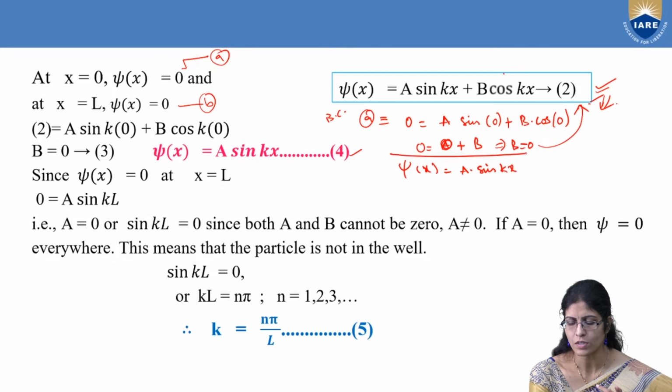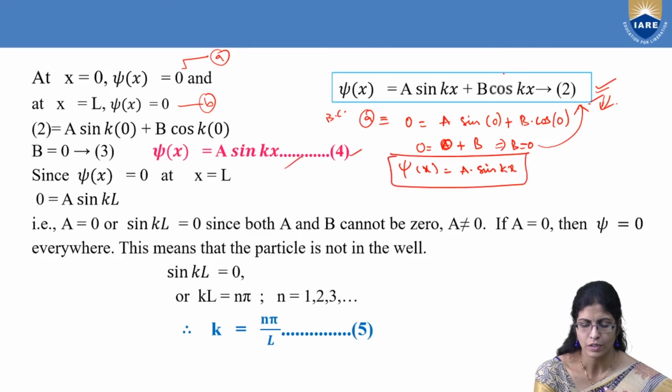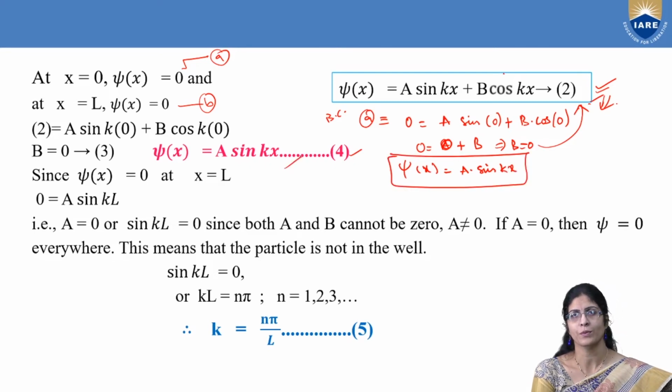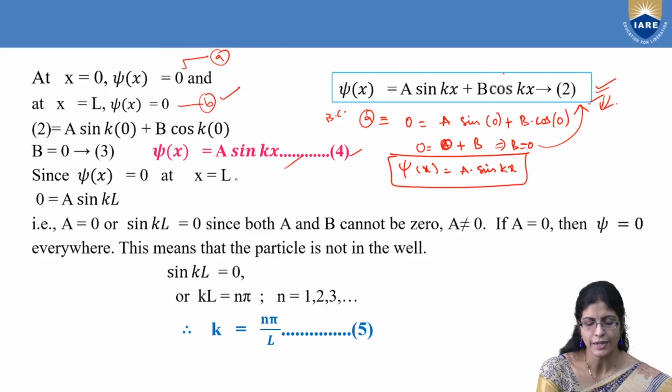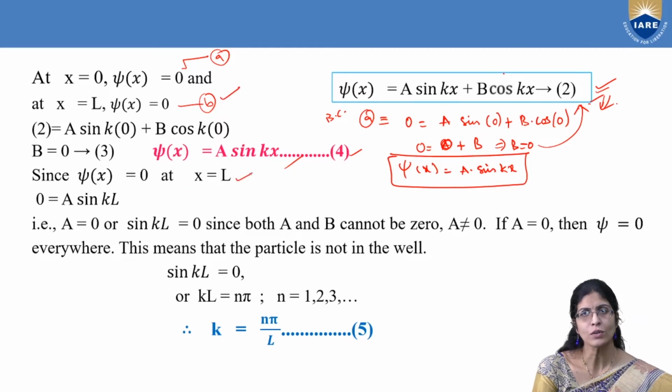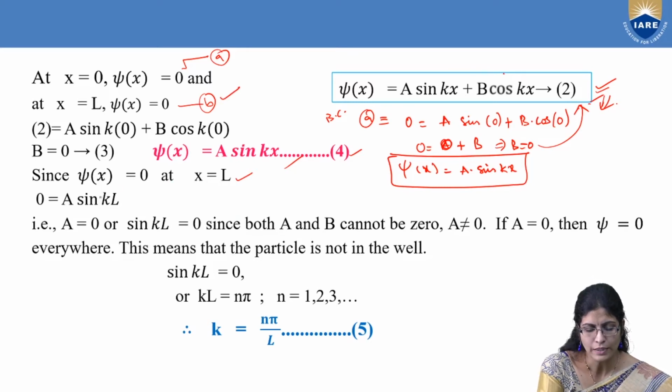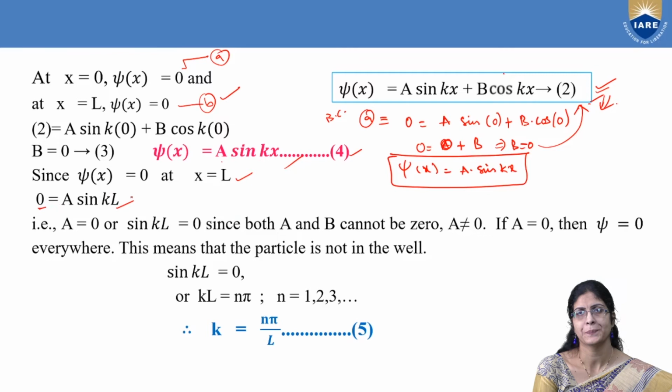This is what I got. That is what you got as equation number 4. Now use boundary condition 2, that is B. What is boundary condition 2? Psi of x equal to 0 at x is equal to L. Substitute these values here. What do you get? Psi of x equal to 0. So the LHS becomes 0 is equal to A into sin k. What is x? x is L.